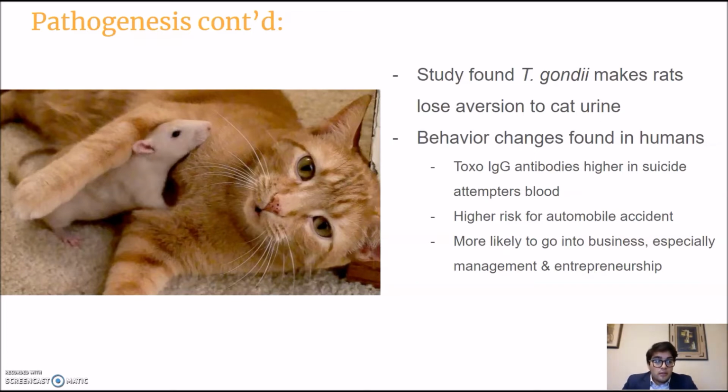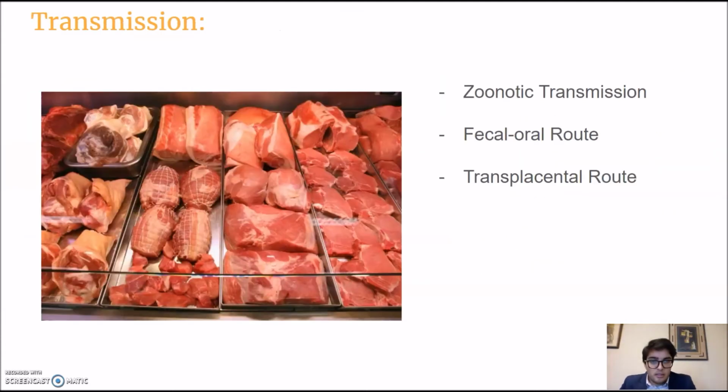It was also found that there's more than 2 times higher risk for auto accidents, and also interestingly, a 1.4 times more likely chance to go into business, and then a 1.7 times higher chance to go into management and entrepreneurship positions. So maybe our friends on the other side of campus might have toxo. Who knows? Could be interesting.